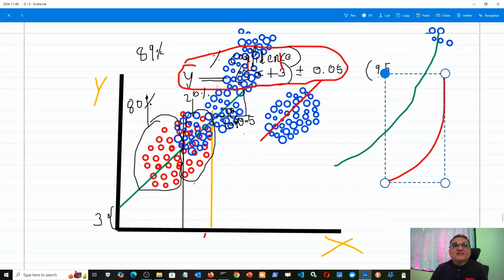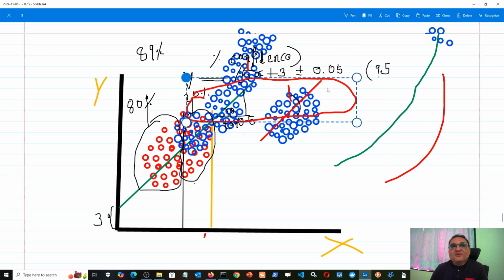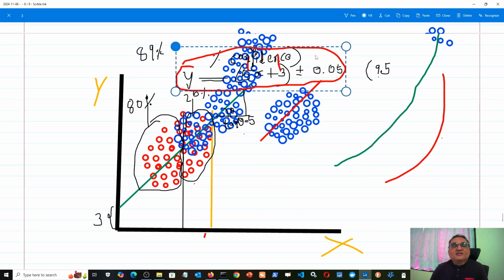What is parameter estimation? As I said here, y is equal to beta 0 plus beta 1 into x. That is the standard format. And if you find the values of those two constants, beta 0 and beta 1, then that itself will be called the model. So everything enclosed in this red circle, that is the model: 5x plus 3. So 3 is beta 0 and 5 is beta 1.